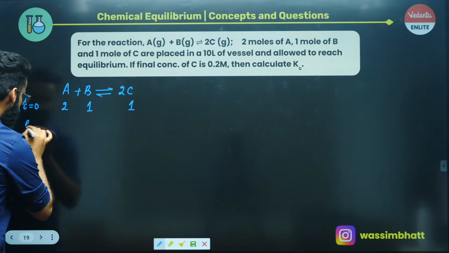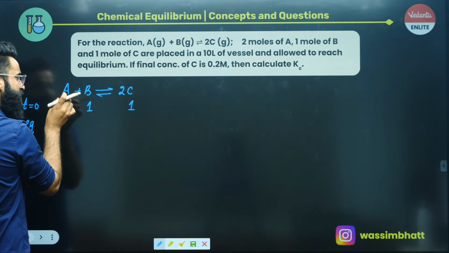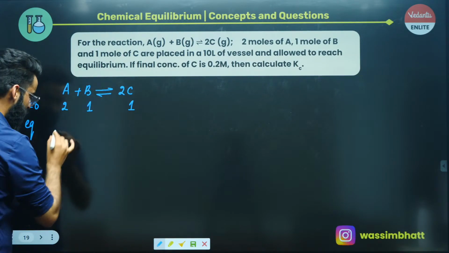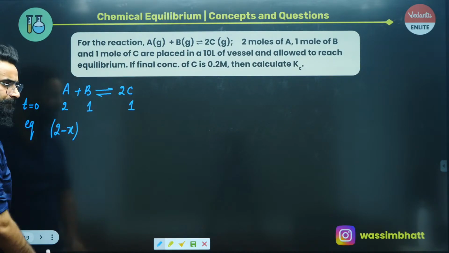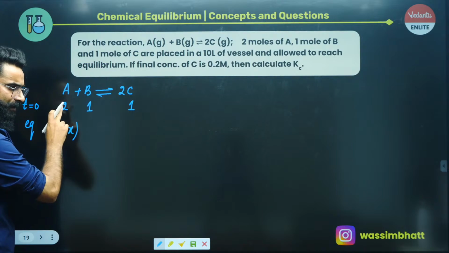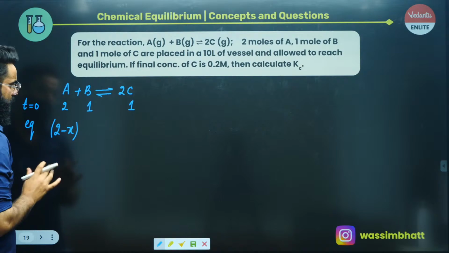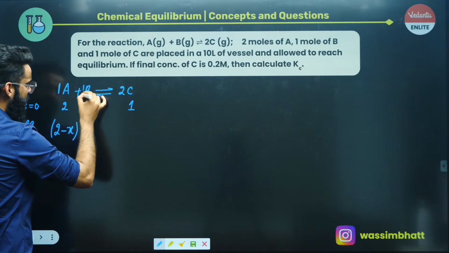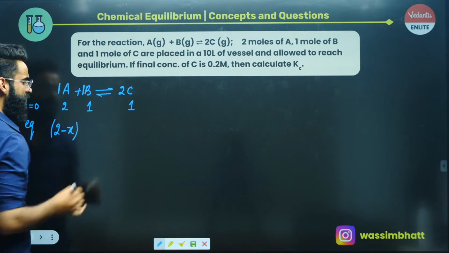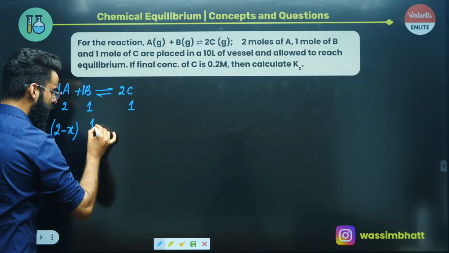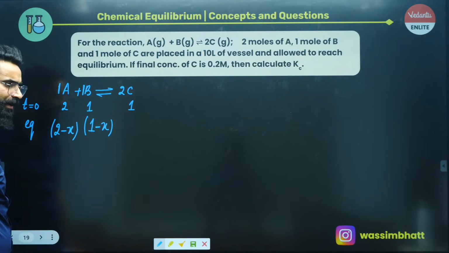Now at equilibrium, I'm assuming out of 2 moles of A, some X moles of A have reacted with B. So I will be left with 2 minus X moles of A at equilibrium, right? Now, if 1 mole of A reacts with 1 mole of B, that means X moles of A would have reacted with X moles of B. Out of 1 mole, X moles are reacting, so I'll be left with 1 minus X moles of B at equilibrium, right?